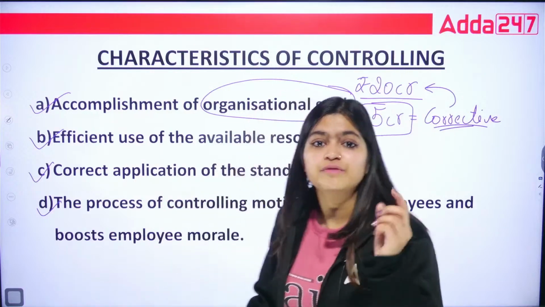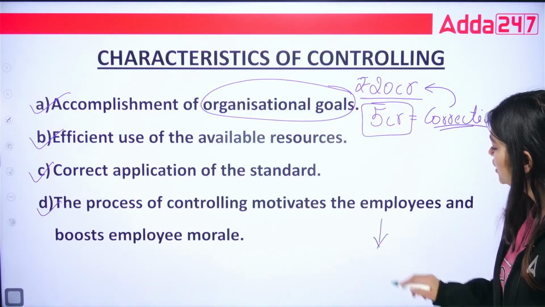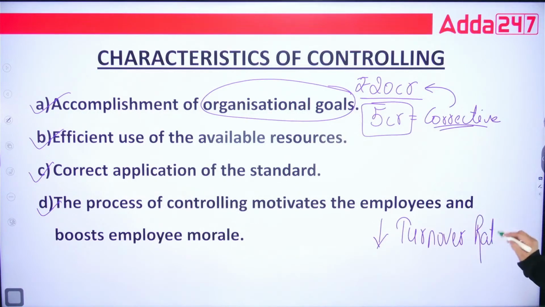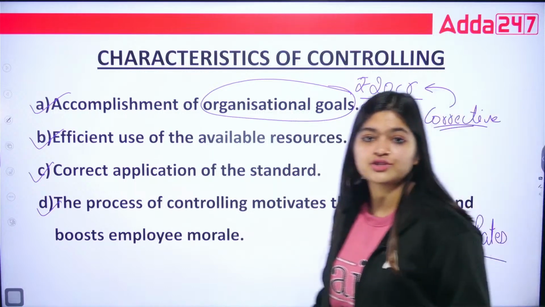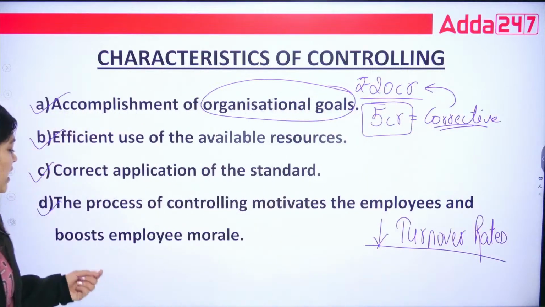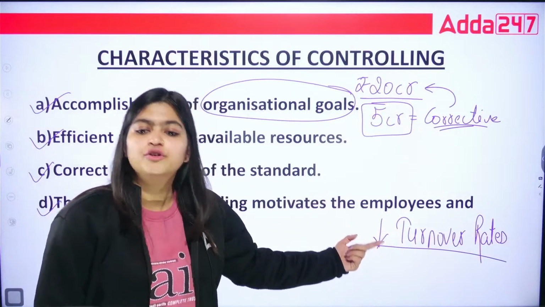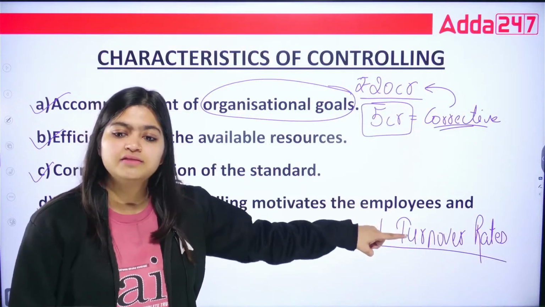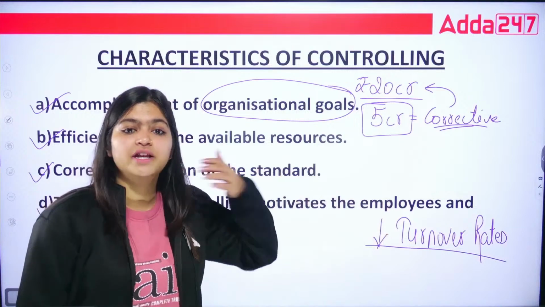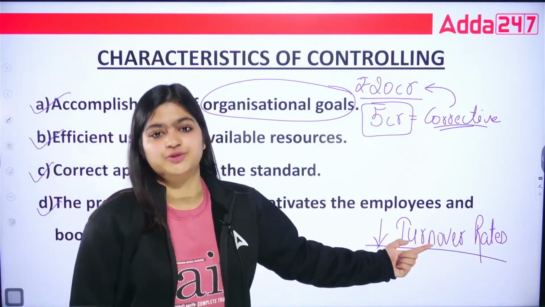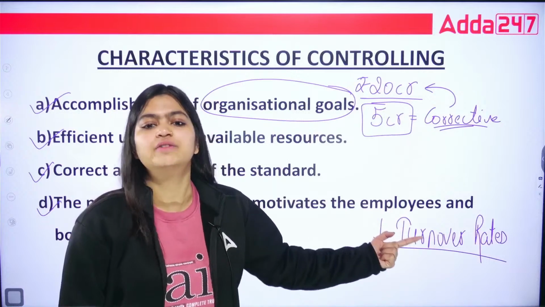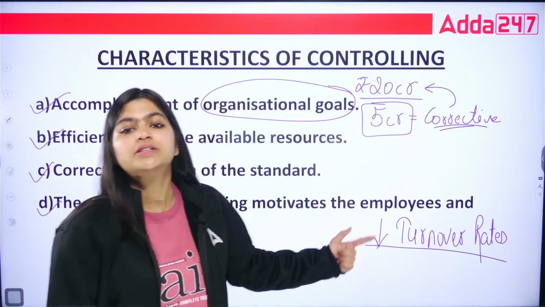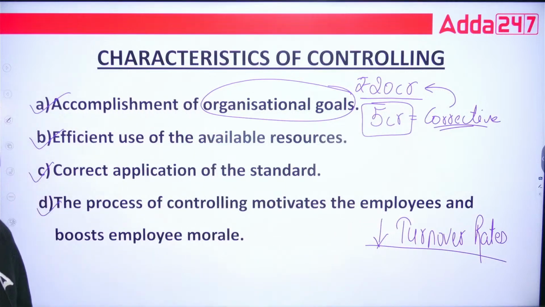So you can say one more thing, that you are going to reduce your employee turnover rate. If your employees are satisfied in your organization, if they are motivated, if they have high morale, then of course you can see there is a reduction in turnover rates in case of employees. This turnover is not your sales one. This turnover is related to your employees ratio. So if you have less turnover ratio, that means your employee satisfaction is higher. So these are the characteristics of controlling. Chaliye, coming to next part.